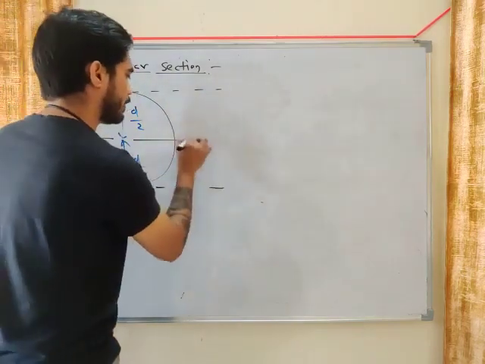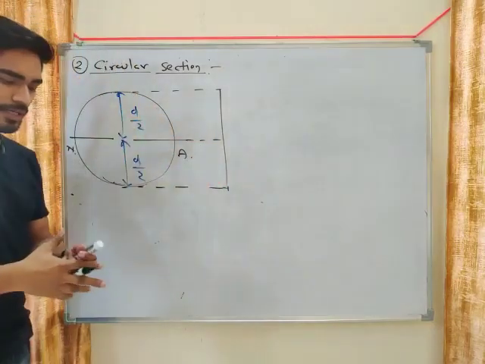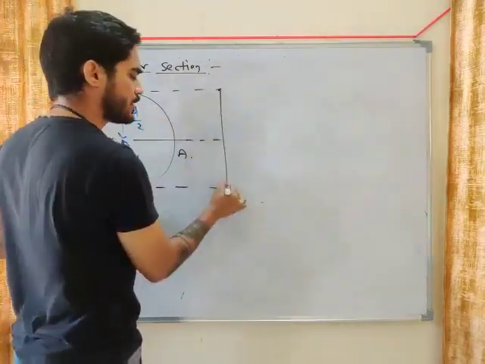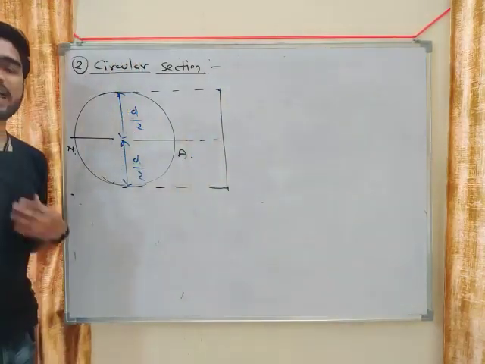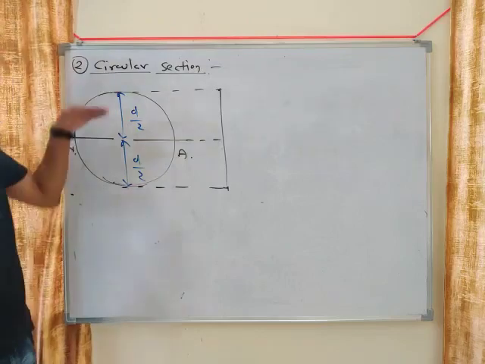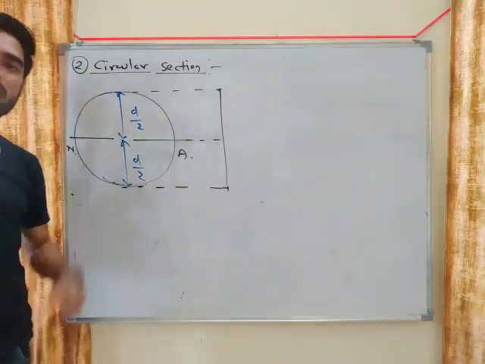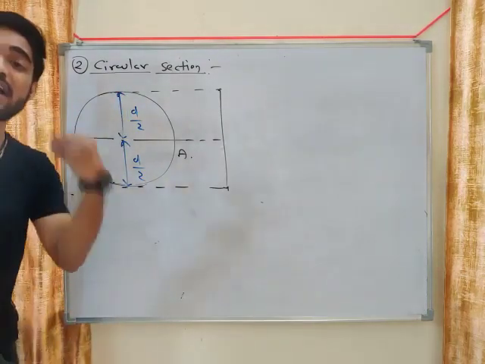What will be the diagram in this case? At top and bottom, tau will always be 0. For any section, tau will be 0 at the top and bottom. Why? Because tau equals to S into A y bar by IB. What will be the area above the top layer? 0. What will be the area below the bottom layer? 0. So tau will be 0 at top and at bottom for every section.